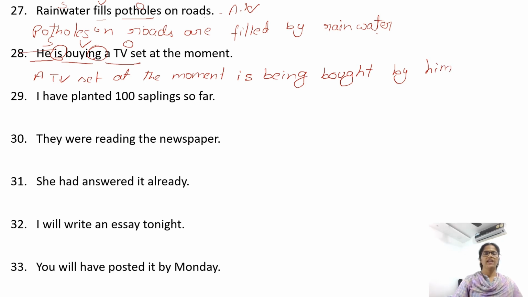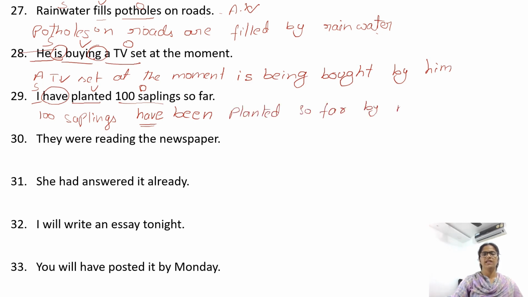I have planted 100 saplings. Planted verb, I subject, 100 saplings object. So 100 saplings, you have. So the sentence is in present perfect tense. We need been. After have, has or had, we need been. 100 saplings have been planted so far by me.